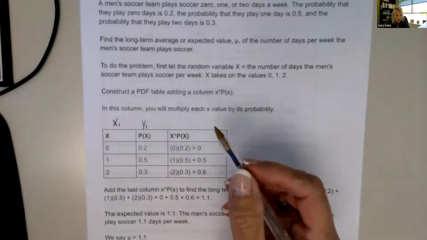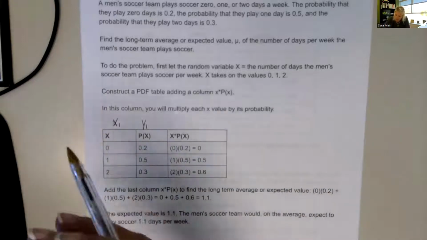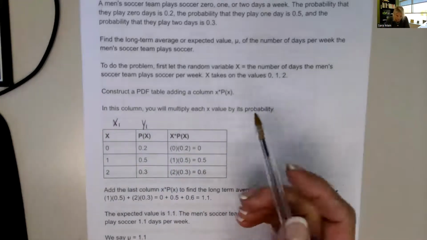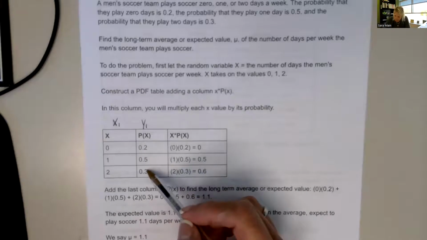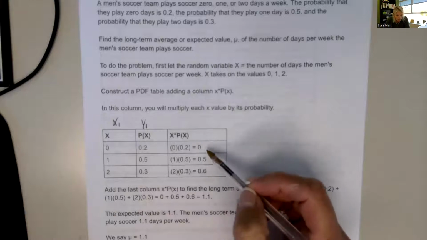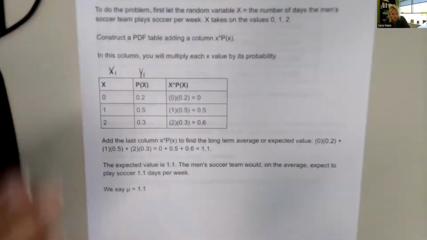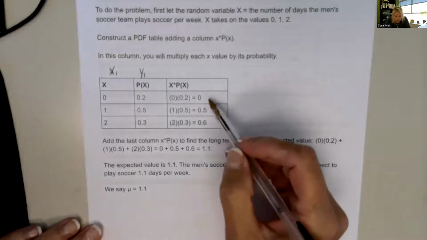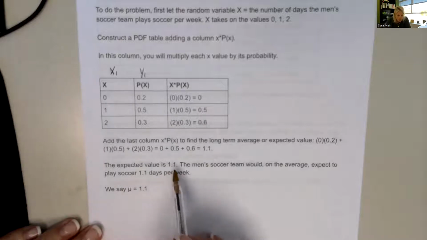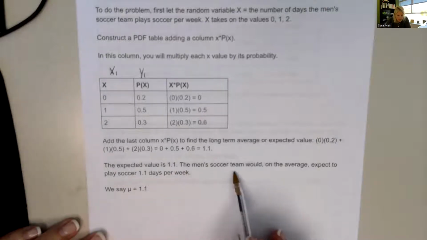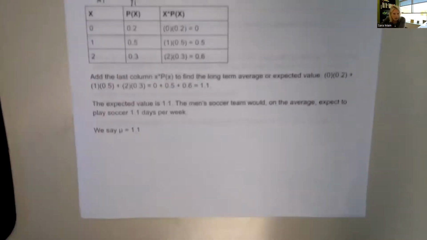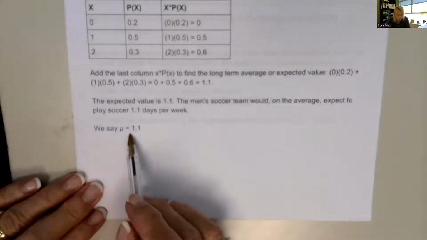To find the expected value on average of lots of soccer teams, like going week after week after week, using the likelihood that they played on these days of the week, we would multiply those outcomes times the probability and add them. So when we find their products, we add 0, 0.5, and 0.6 to get 1.1. So the expected value is 1.1. And we would describe it as the men's soccer team would, on average, expect to play 1.1 days per week. So, in other words, we would say that the mean mu is equal to 1.1.